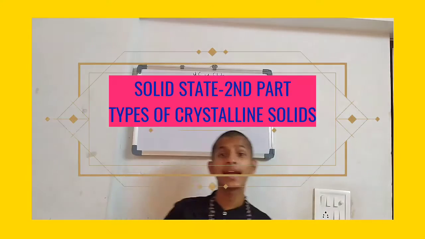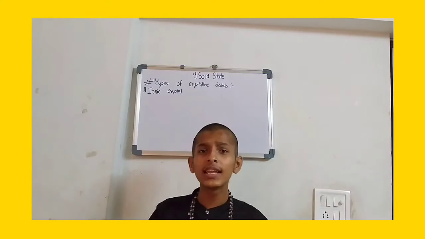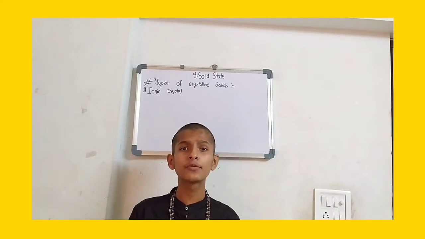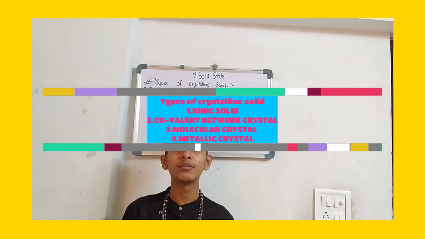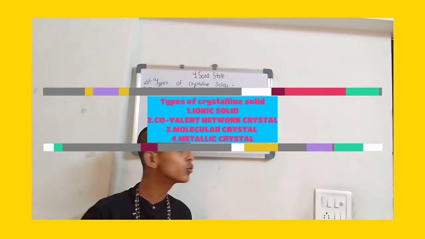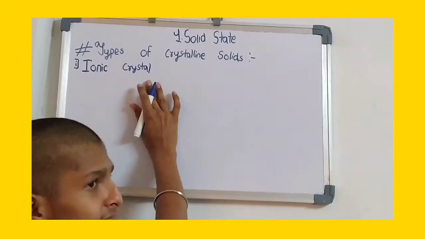Hello guys, so I am back and today we are going to see about the types of crystalline solids. In the last lecture we have seen that there are four types of crystalline solid, that is the ionic solid, covalent network crystal, molecular crystal and the metallic crystal. Today we will talk about each one in detail. First we will study about the ionic crystals.